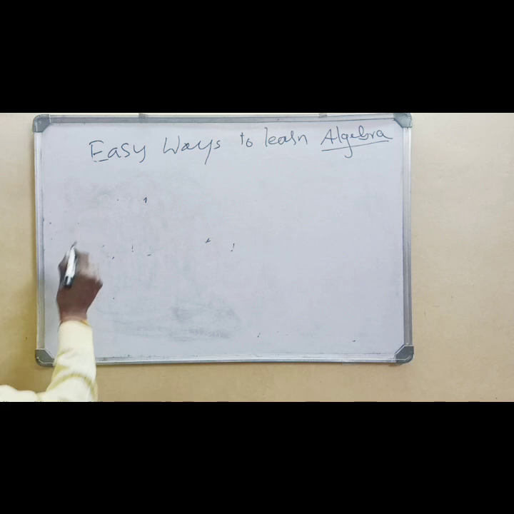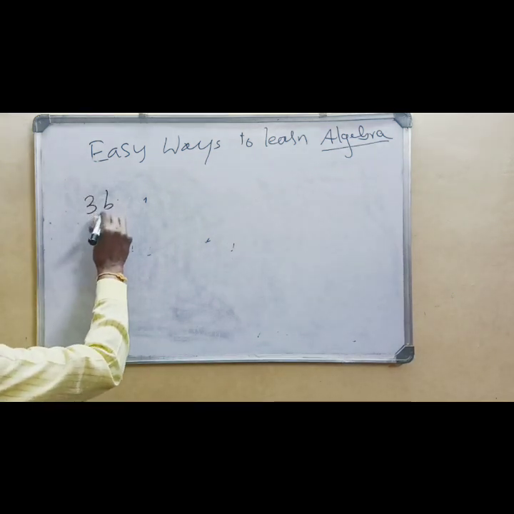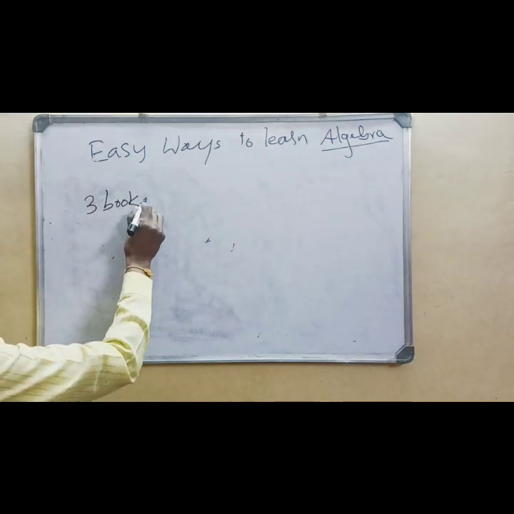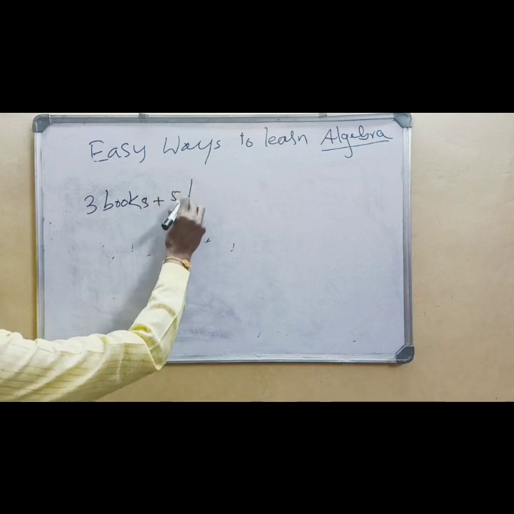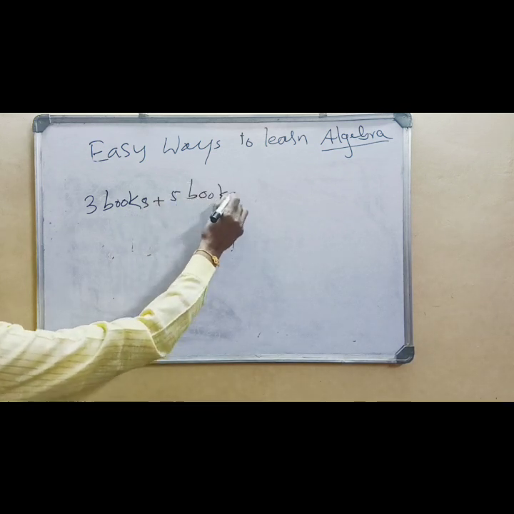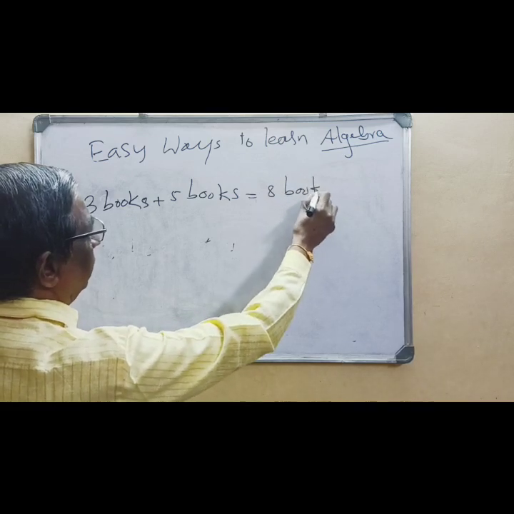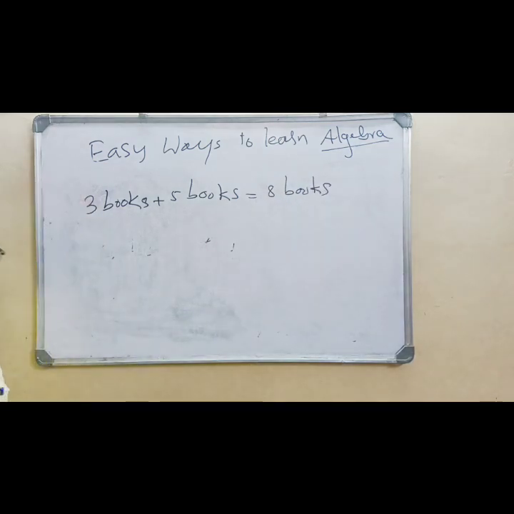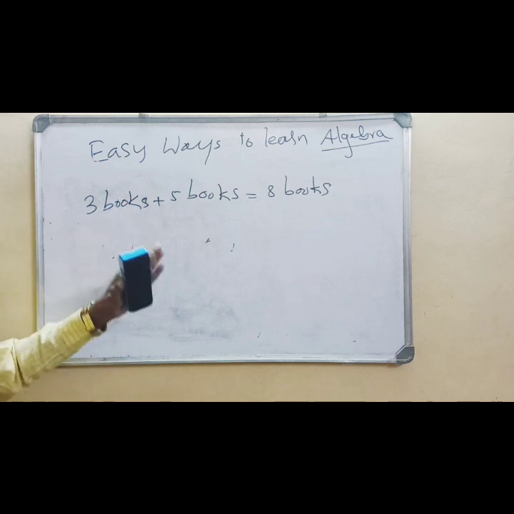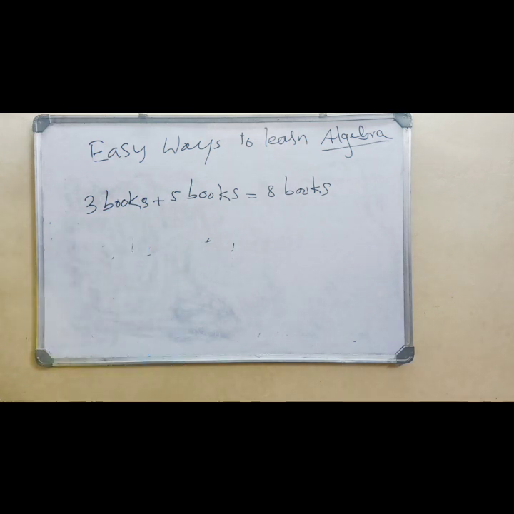Now let us go to addition of terms. You know, 3 books plus 5 books is 8 books. Similarly, 8 pens plus 2 pens is 10 pens. They can very easily be added.